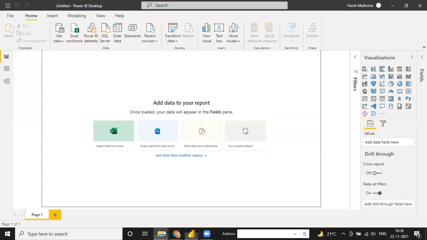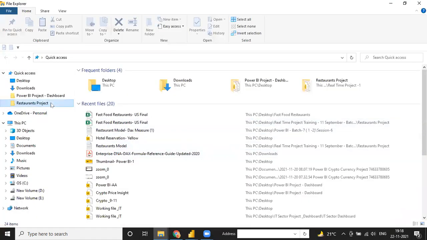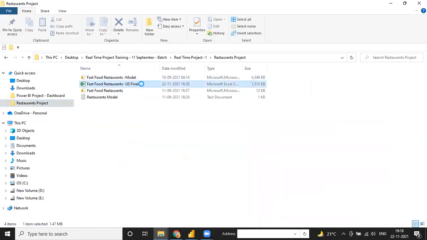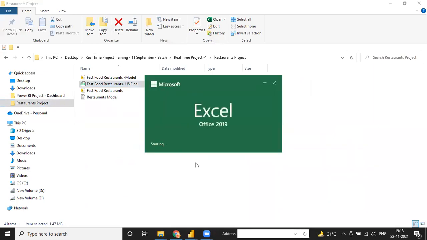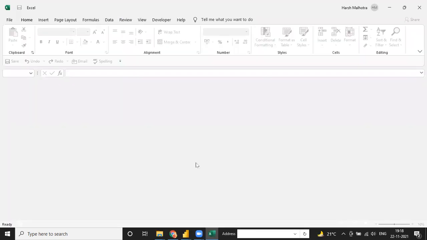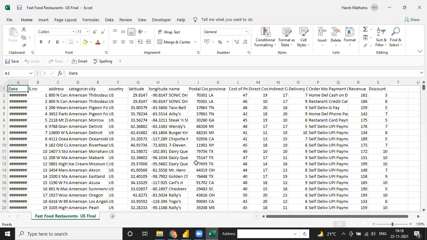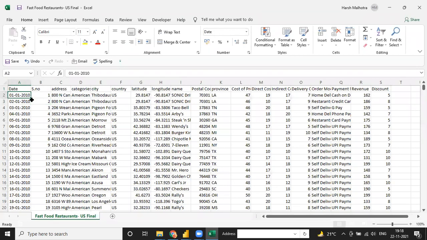Let me share it with you. We have all the data for the US, for all the restaurants yearly, along with the cost of each restaurant and the restaurant names. So we have to make a visualization or dashboard on the basis of that report. This is our data, almost 10 years, starting from 2010 and ending in 2020 or 2021, I think.